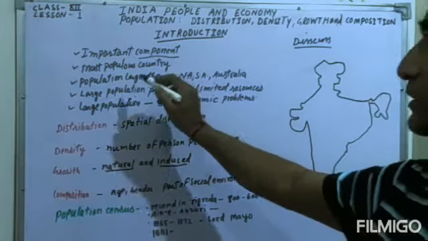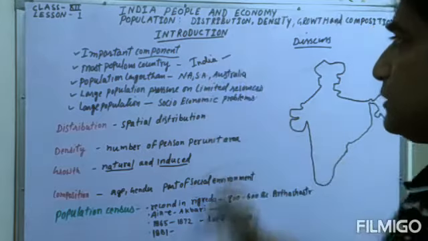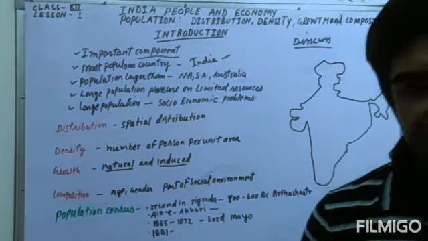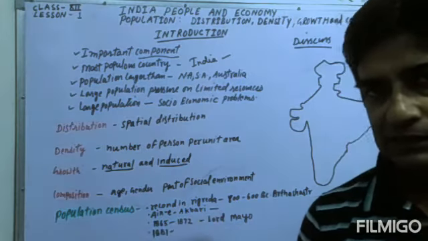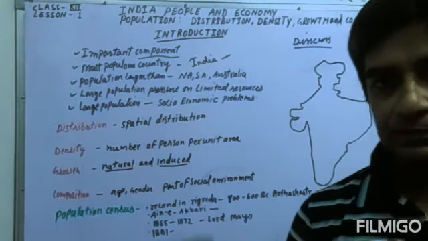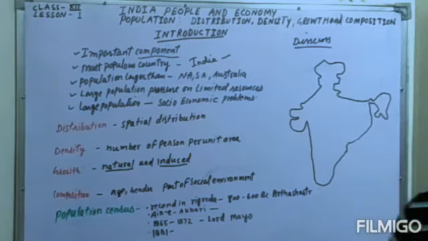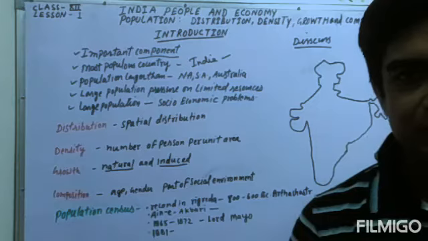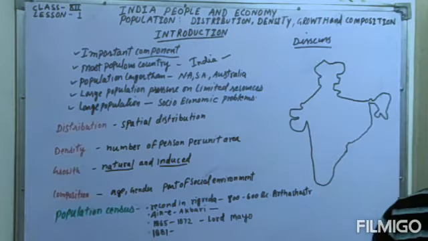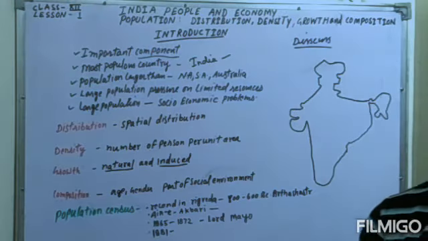Second thing, most populous country. India is the most populous country after China, but it is very important that India will overtake China, meaning India will become the first-ranked country in population. China followed the one-child policy, which made it successful in controlling population. India was not in this type of race or population control program.